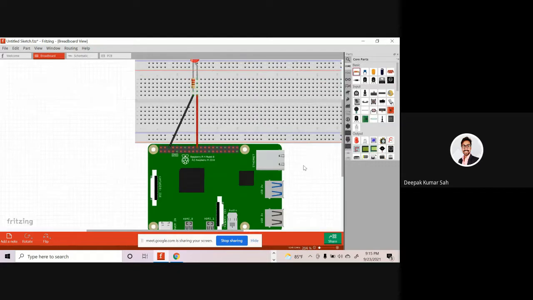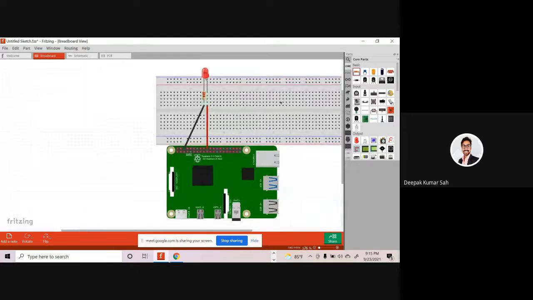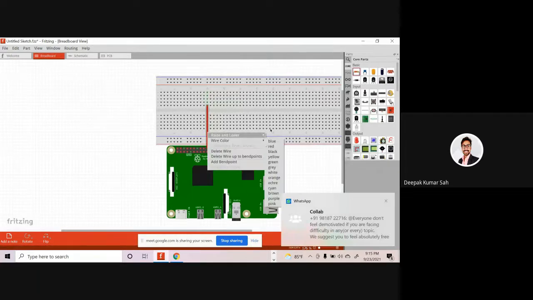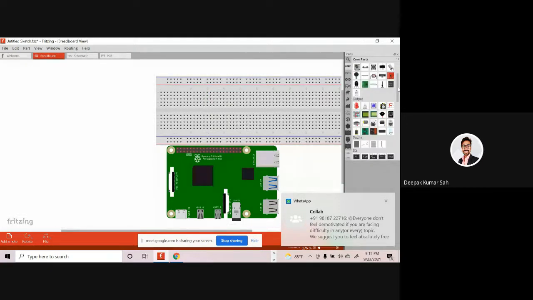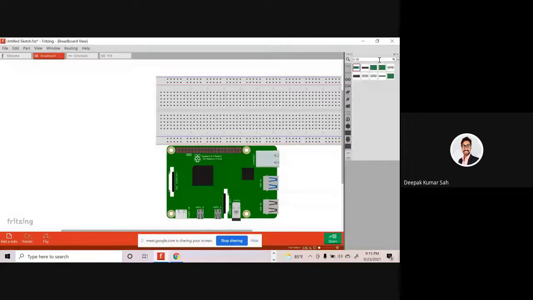And now we are going to connect our Bluetooth module with the Raspberry Pi. For that, we are again going to delete our stuff over here. Okay, here is the Bluetooth module.